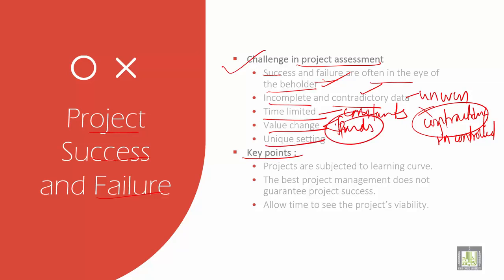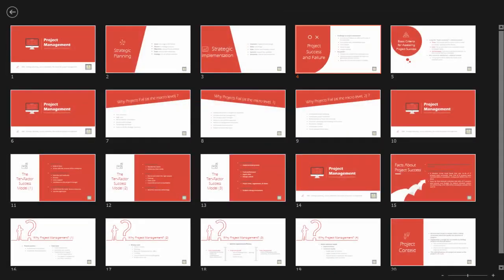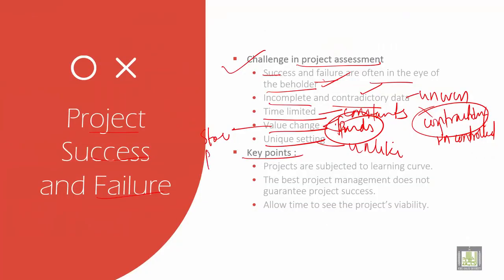And unique setting means unlike. It is not like, it is unlike. This value change actually talks about funds, like stock price. For example, it talks about stock price. It also talks about giving weightage to your project. So these are the important factors to be taken into consideration. And this unique setting is like something, but it is not like, it is different. So that is unique setting.